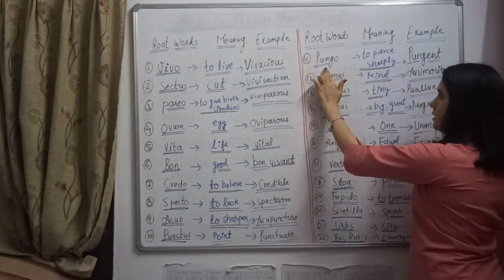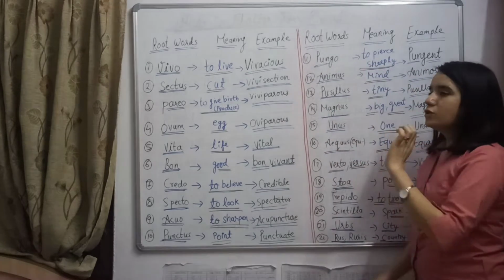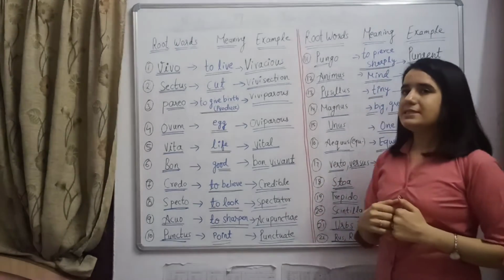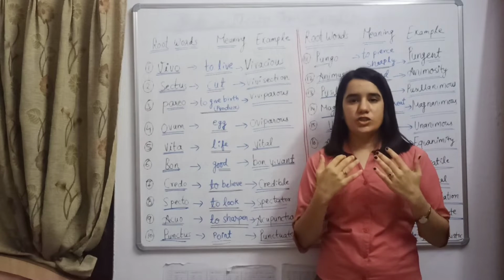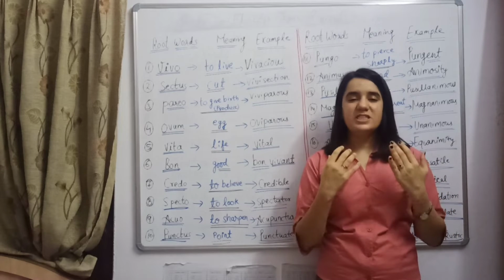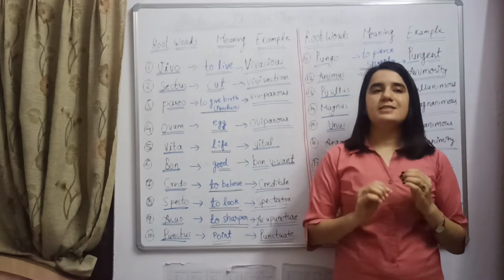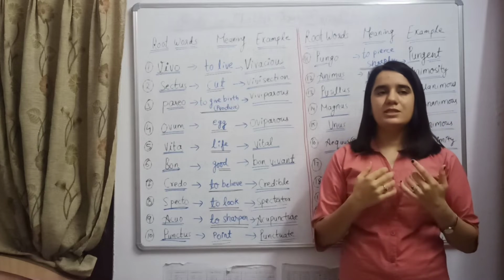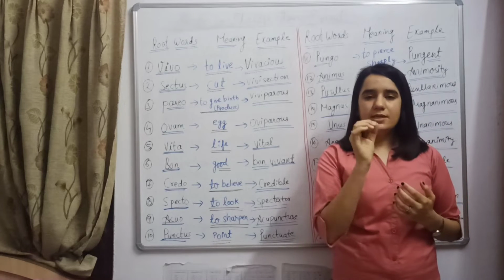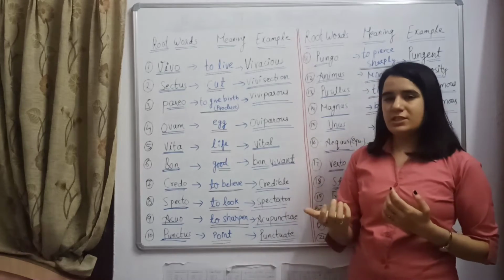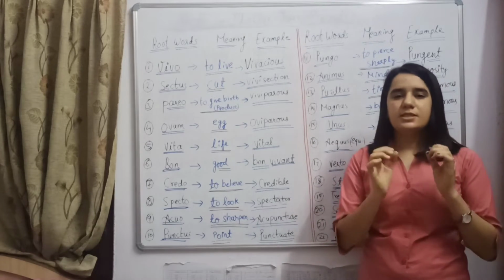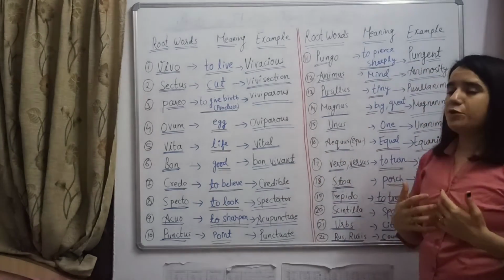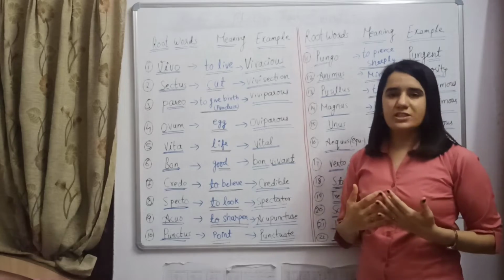11. One over here is pungo. Pungo means to pierce sharply. To pierce sharply means to insert something sharply. And pungent means a kind of bad smell, sharp smell, or we can say a spicy smell. If something spicy is made in our home and we get a very sharp smell in our nose, then we can say it is a pungent smell, meaning it is sharply piercing in our nose. So pungent means a bad or sharp smell or a very strong smell.